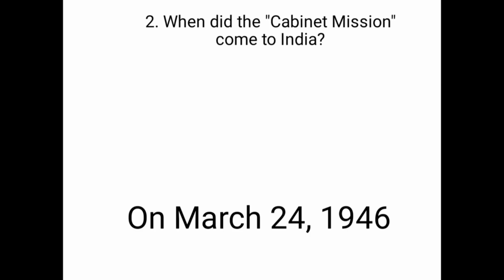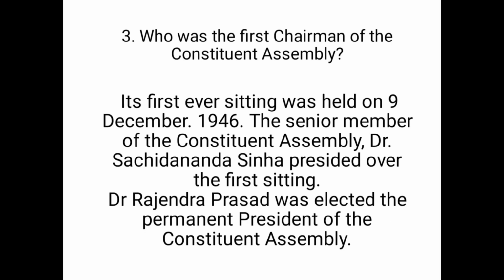The cabinet mission came on March 24, 1946. Next question, who was the first chairman of the Constituent Assembly? The first ever sitting was held on 9 December 1946. The senior member of the Constituent Assembly, Dr. Sachidananda Sinha, presided over the first sitting. Dr. Rajendra Prasad was elected the permanent president of the Constituent Assembly.